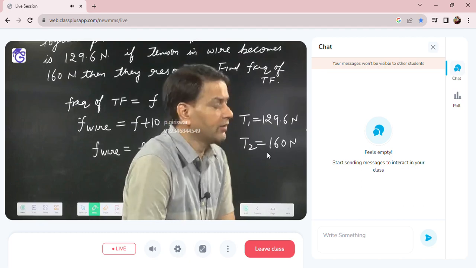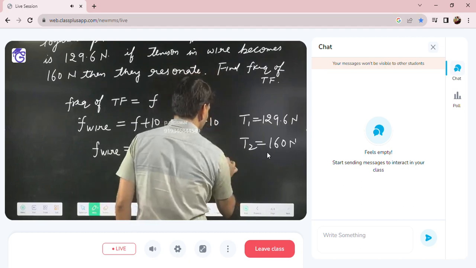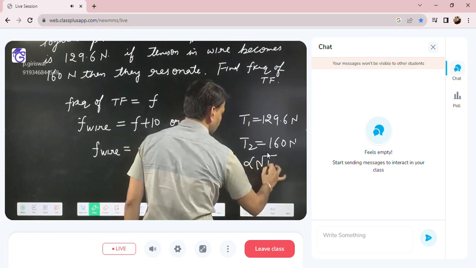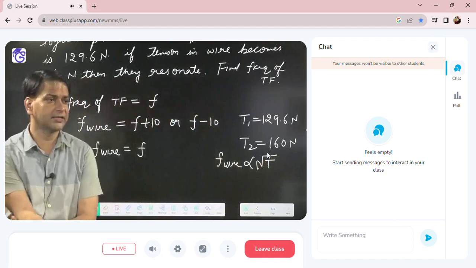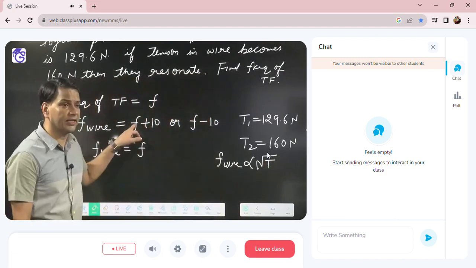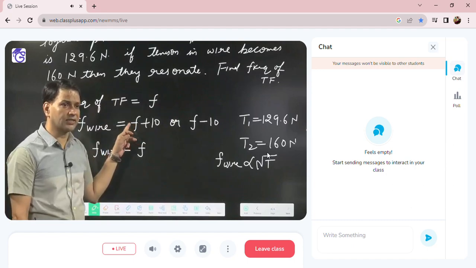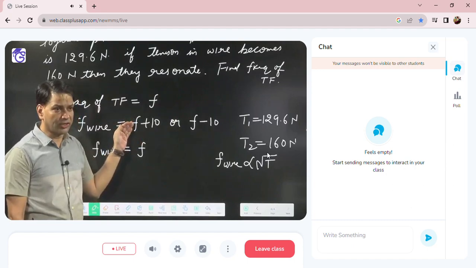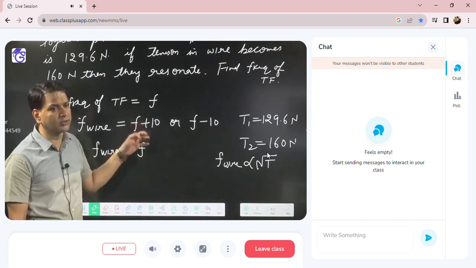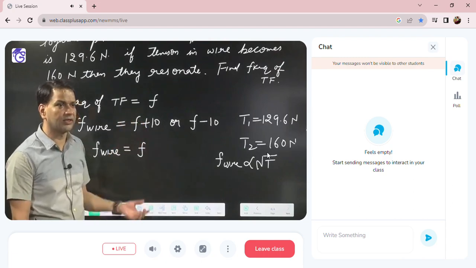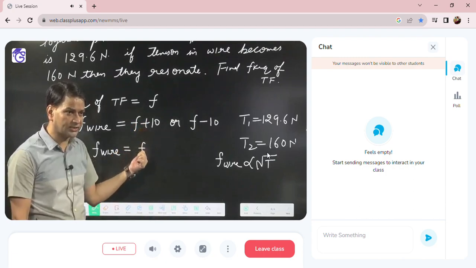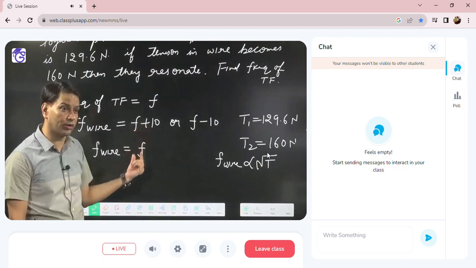So we know that the frequency of the wire is directly proportional to under root T. So when tension increases, its frequency increases. If I take the initial frequency of the wire as F plus 10, then when you increase the tension, it will be more than F plus 10, F plus 12, F plus 15. It can never be F, because from F plus 10 to F is a decrease.